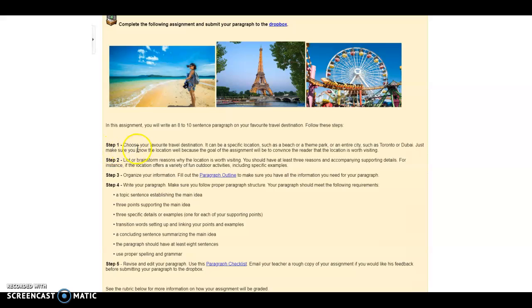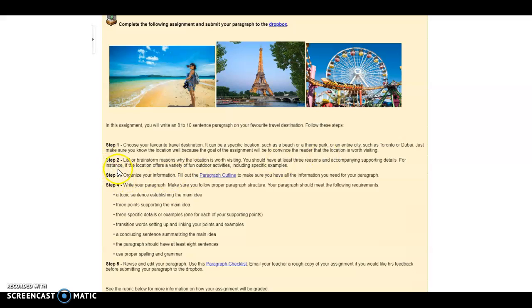And so step number 1 says choose your favorite travel destination. It can be a specific location like a beach or a theme park or an entire city like Toronto or Dubai. Just make sure you know the location well, because the goal of the assignment will be to convince the reader that that location is worth visiting. So make sure you choose something that you can write a paragraph on off the top of your head. This is not meant to be a research assignment. It's just meant for you to choose a place that you enjoy.